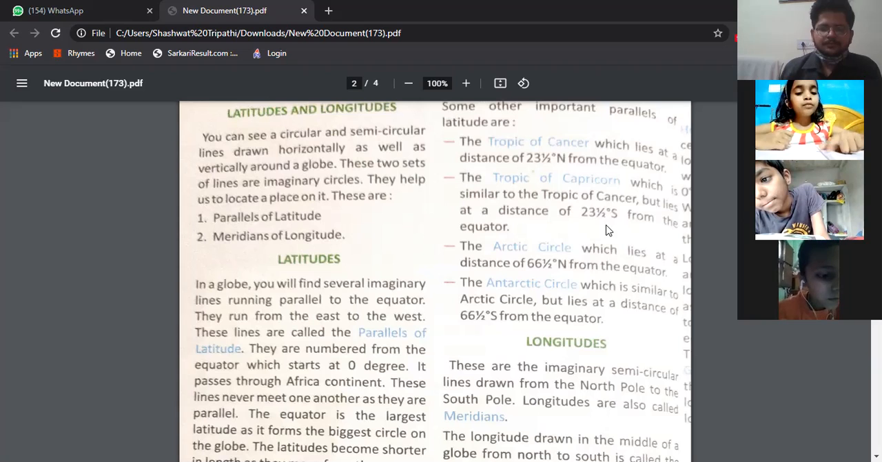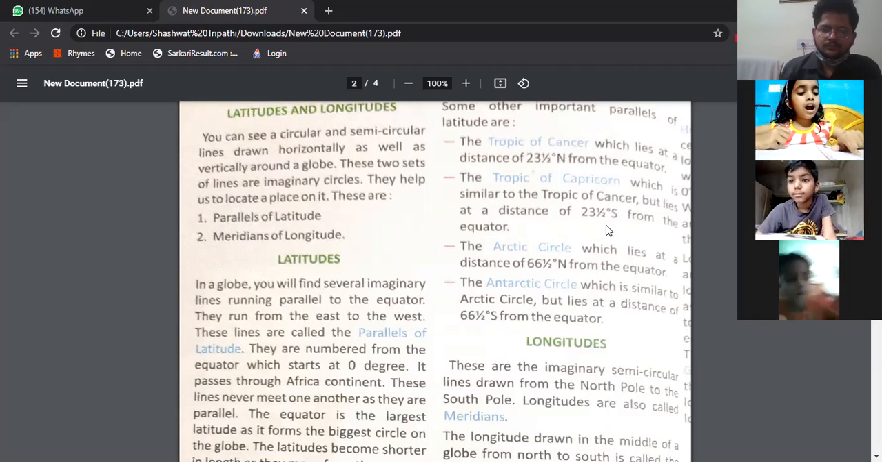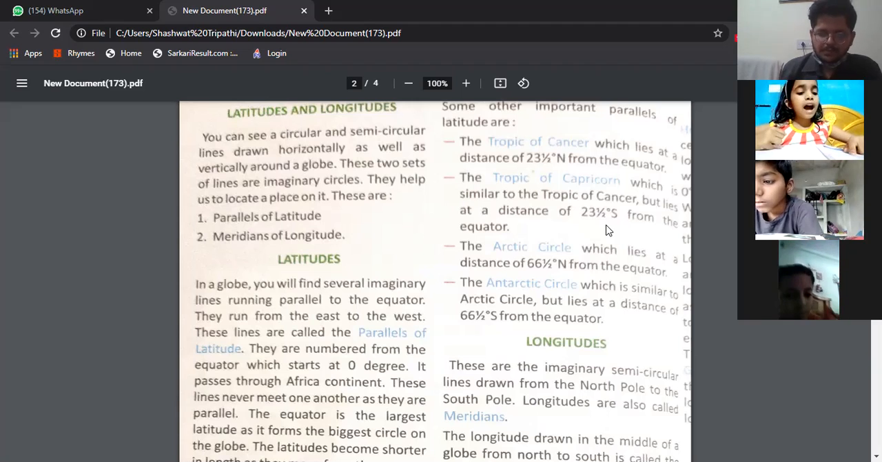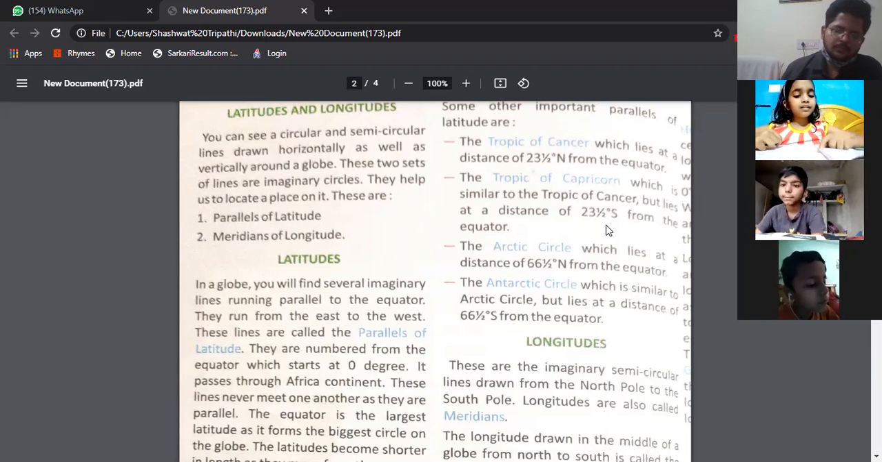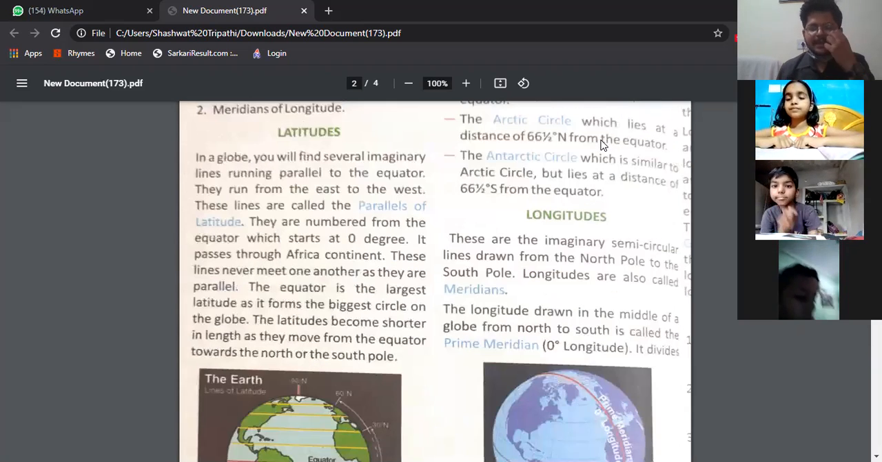Third, the Arctic Circle, which lies at a distance of 66.5 degrees north from the equator. Fourth, the Antarctic Circle, which is similar to the Arctic Circle, but lies at a distance of 66.5 degrees south from the equator. Okay, stop.